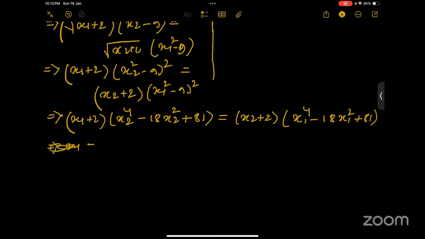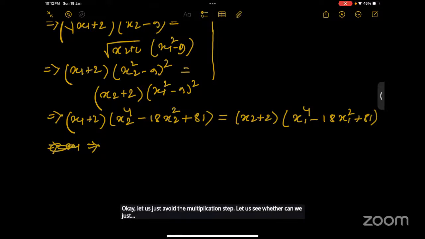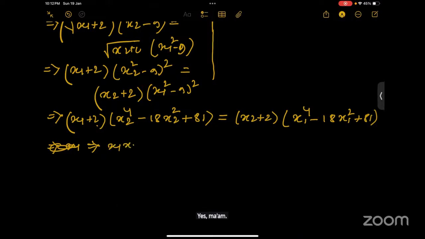Okay, let us just avoid the multiplication step. Let us see whether we can exclude some term, that 2 into 81 can be excluded from both the sides, right? Yes, ma'am. x1, x2 to the power... 36 x2 square minus 36 x2 square minus 26. Let us just do it with one element first. So we will take x1 first, okay?